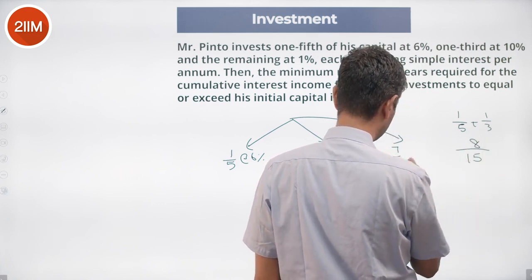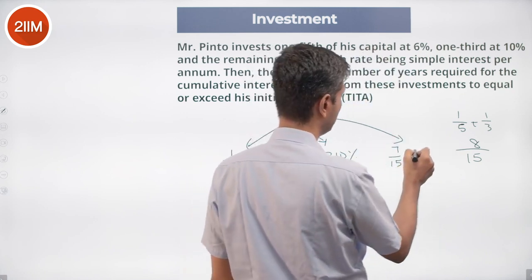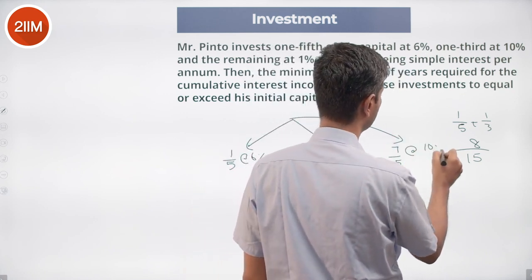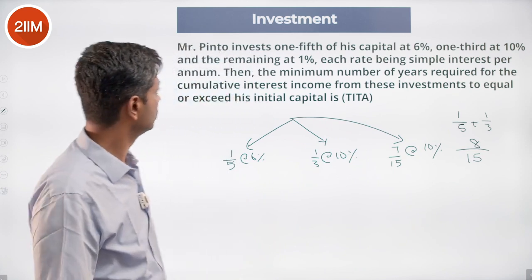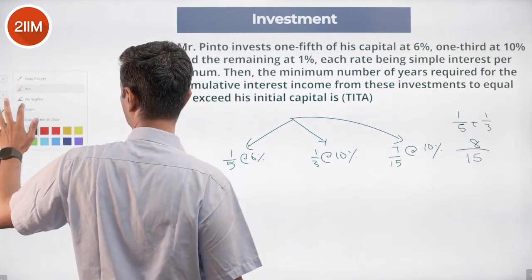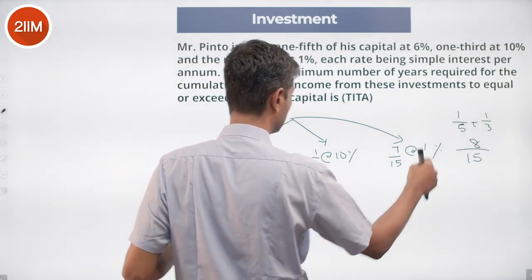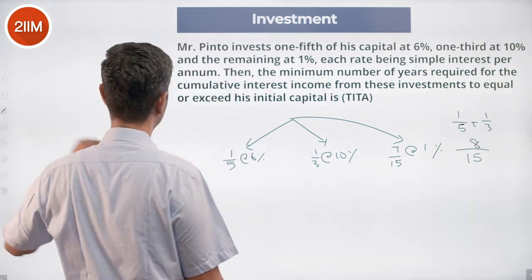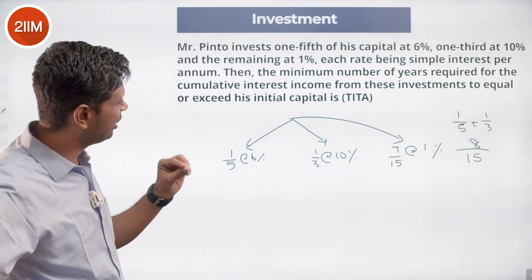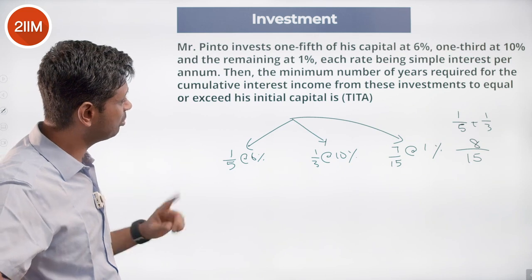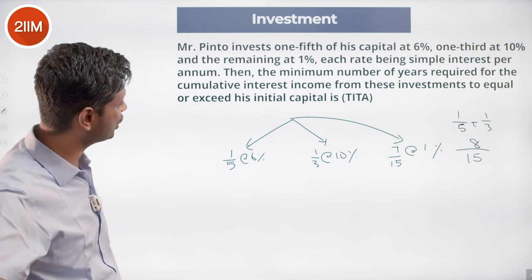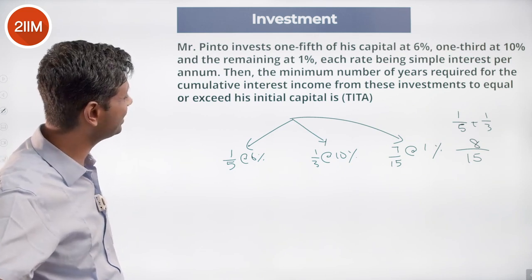So remaining is 7 by 15 at 1%. Sorry about that, I will fix that. Each rate being simple interest per annum, find the minimum number of years required for the cumulative interest income from these investments to equal or exceed this capital.